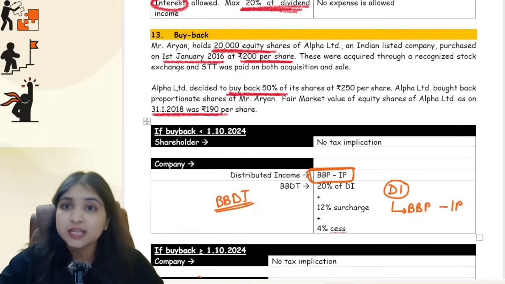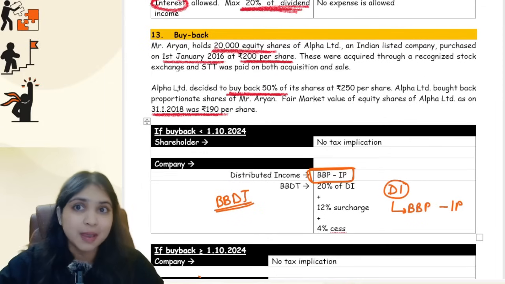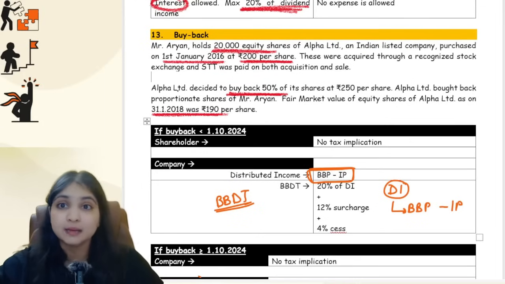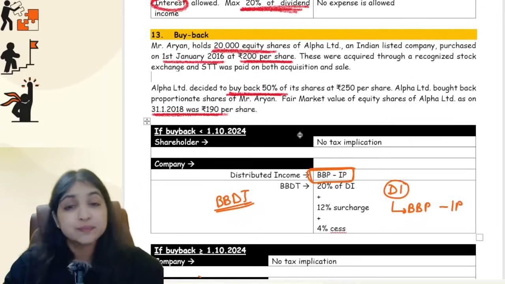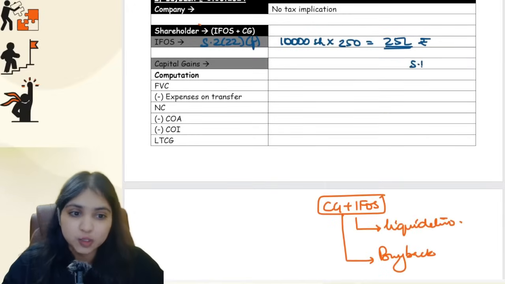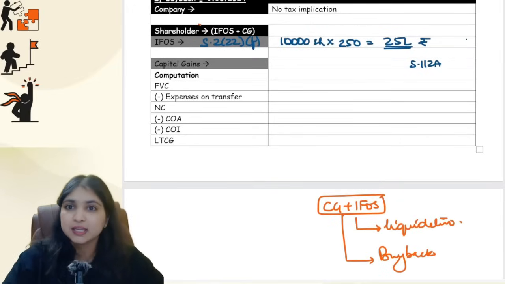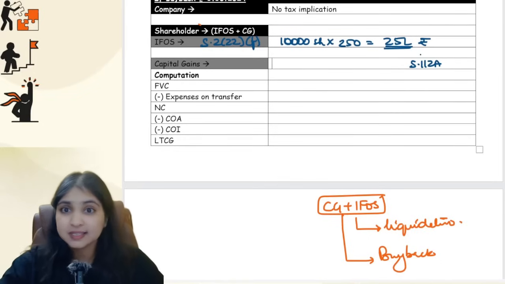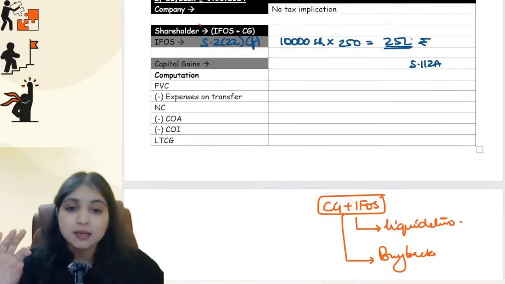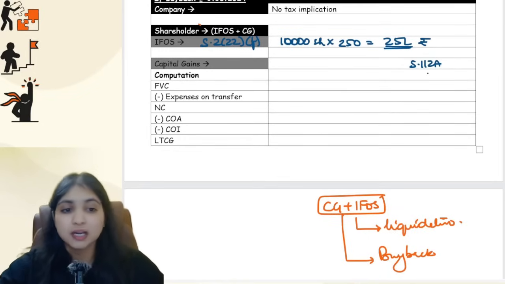Definitely the period of holding is more than 12 months over here. Long term capital asset. STT is also paid both at the time of purchase and transfer. 112-way case, guys. 112-way case this would be. This you will be able to identify. You know the whole sequence of thinking very well. I have taught you that very nicely. We've done good number of questions on all that. So applying that sequence of thinking, you will conclude that 112 will be applicable for us.